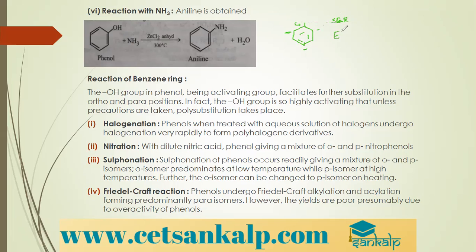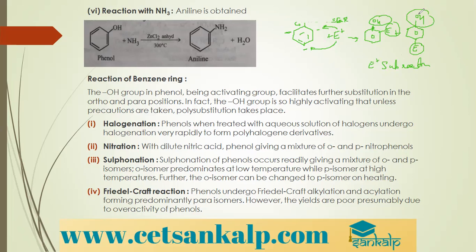So if an electrophile has to attack, it will attack either at the ortho position or at the para position. So we will get products for phenols. For electrophilic substitution of phenols, we will get a product which is ortho substituted or para substituted, correct? So this reaction is called an electrophilic substitution reaction. Usually the para isomer becomes major because at the ortho position there is much steric hindrance, and at the para position there is no steric hindrance.